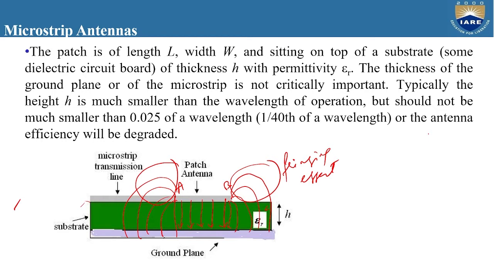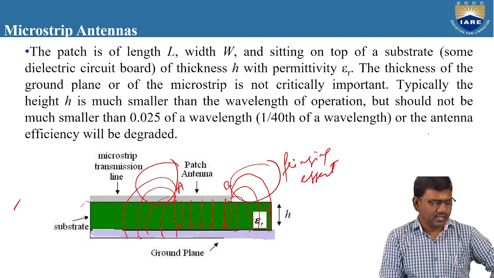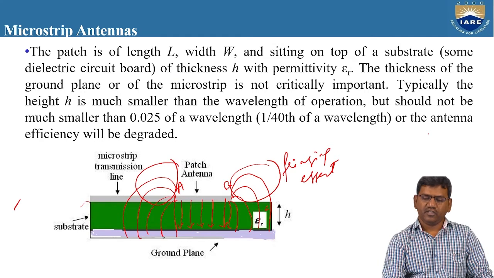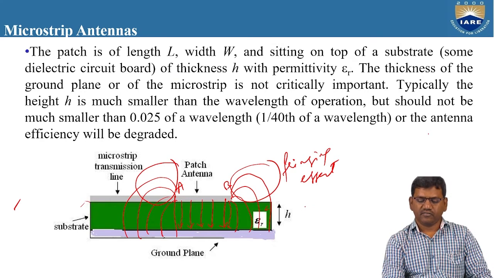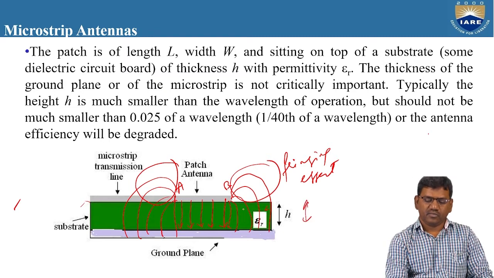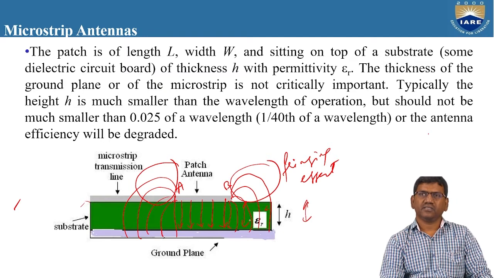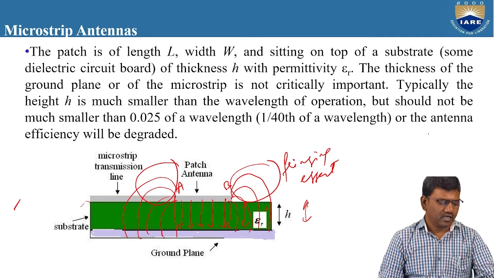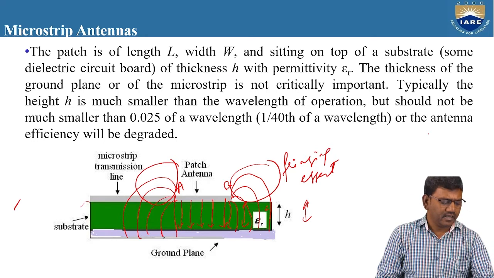the value of the fringing effect depends upon the value of H. It depends upon the value of epsilon r also. That means if you want to increase the fringing effect, you need to modify the value of H and you need to modify the value of epsilon r. So H must be optimum and the value of epsilon r must be optimum.